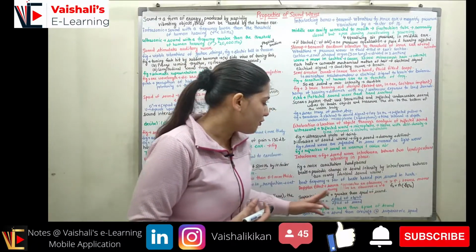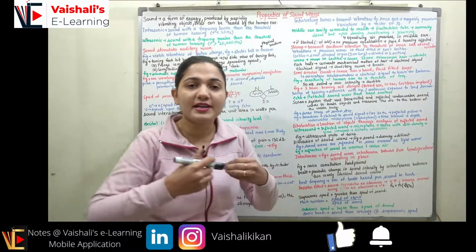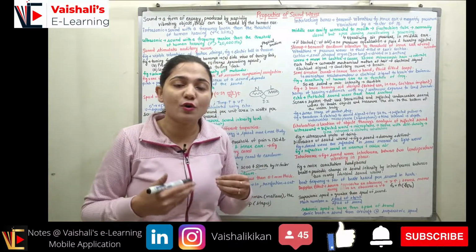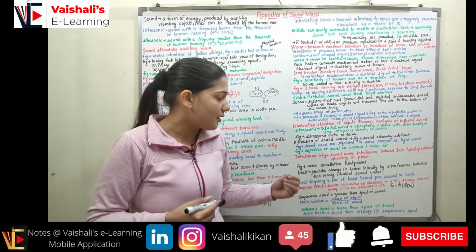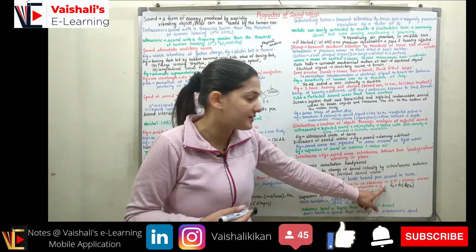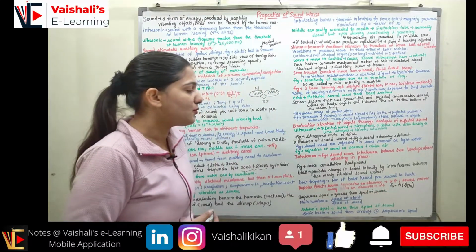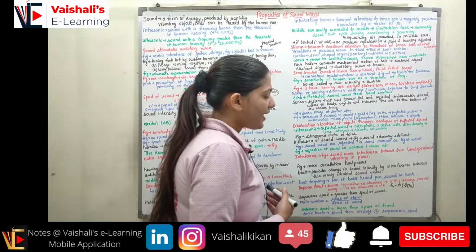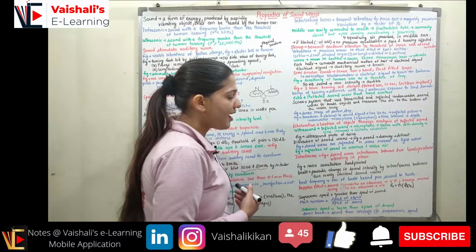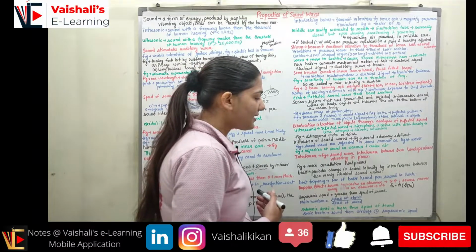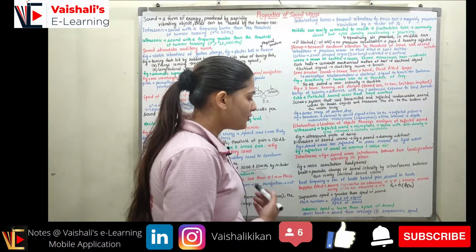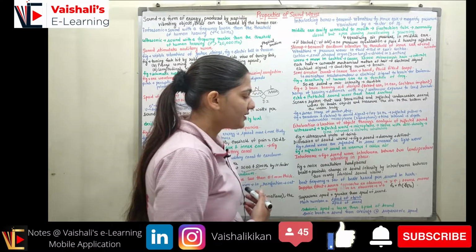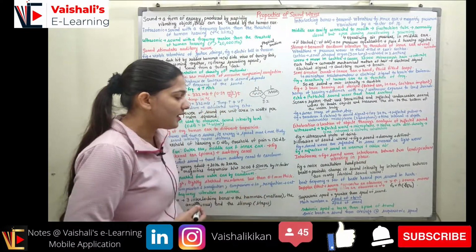As the source moves away from the observer, like a train moving away from you, the sound the train is causing will have lower frequency. So I can represent F2 as F1 times V upon V plus or minus Vs. We have V plus Vs when the source is moving away, and V minus Vs when the source is moving towards the observer.